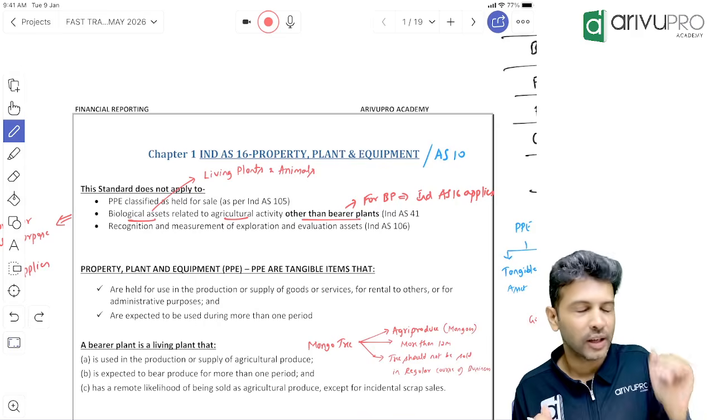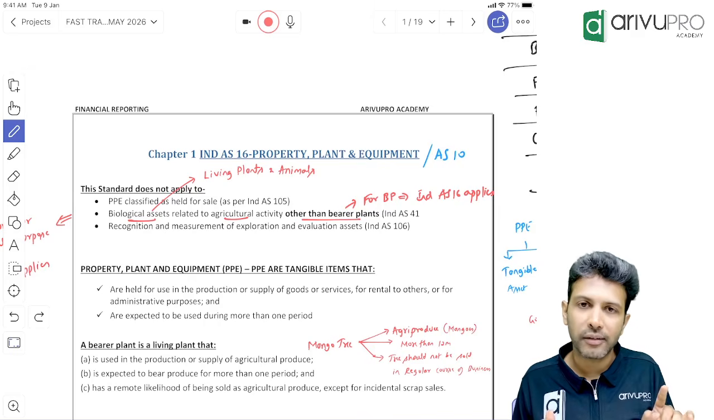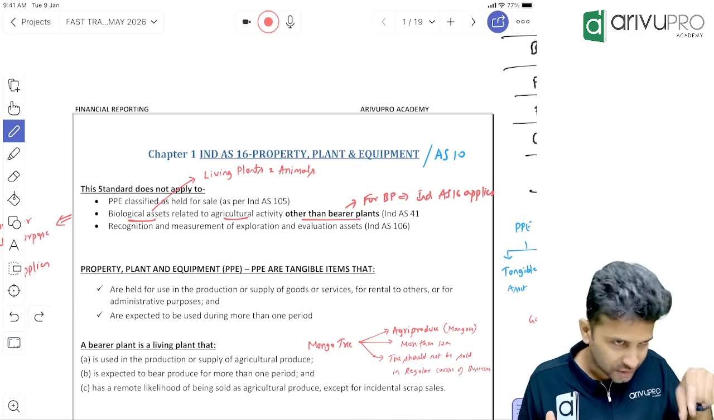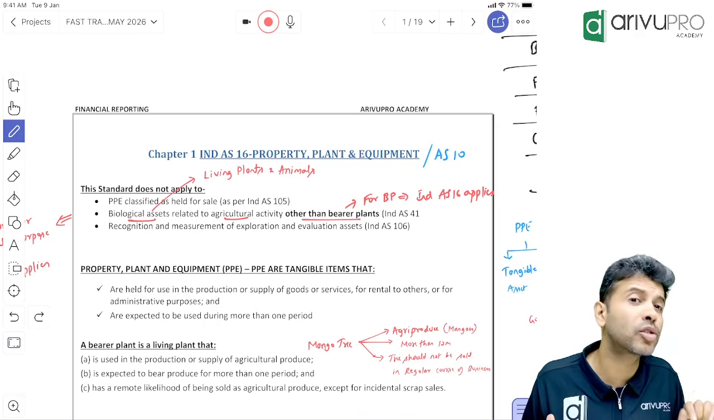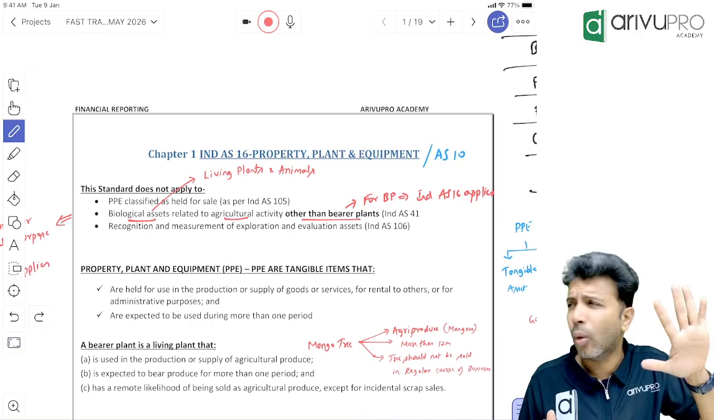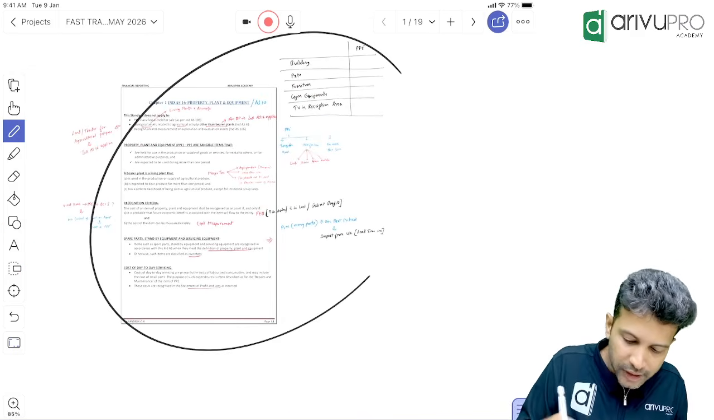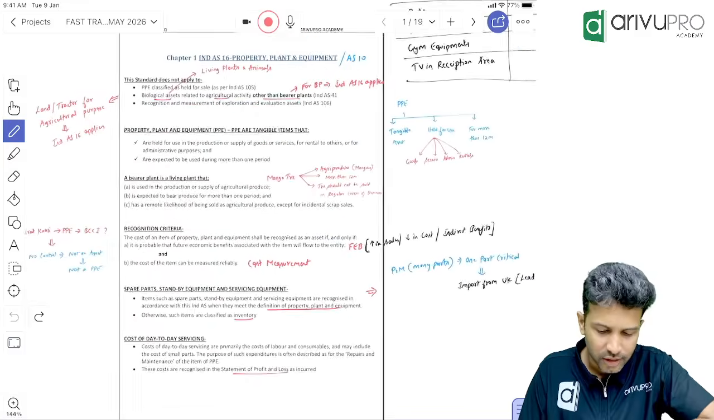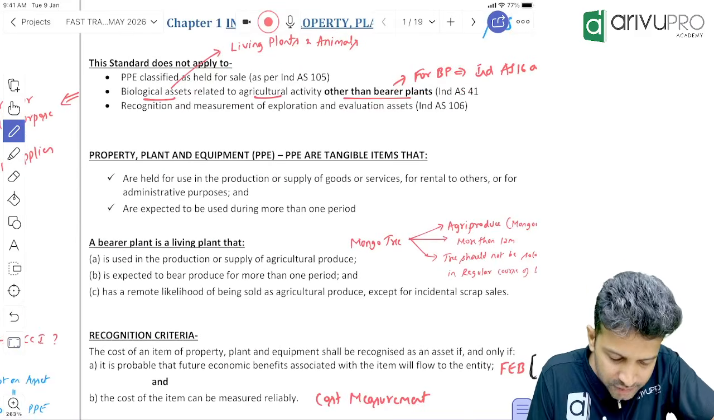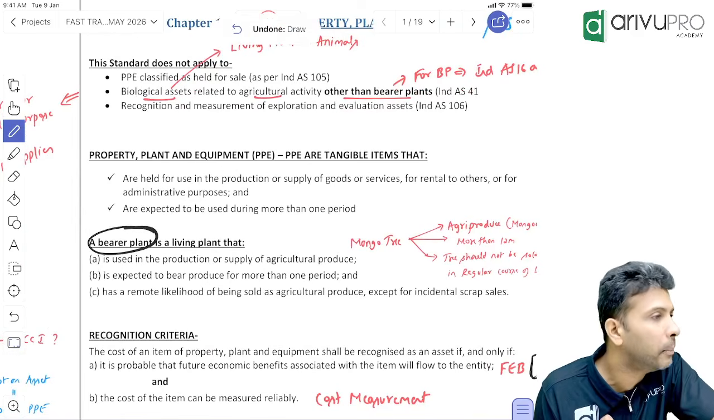Now, you remember I told you in the intro class that we will be doing the same coverage as we do in regular class. We'll also do it in fast track, but through certain shortcuts. What is that shortcut, in case you're wondering? I will share this particular set of notes with you. Let's take a small example. I'll quickly tell you. Let's say there is something called a bearer plant.